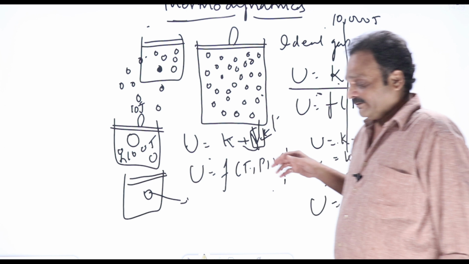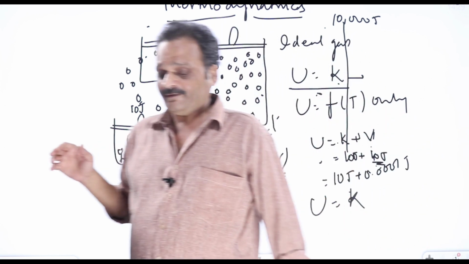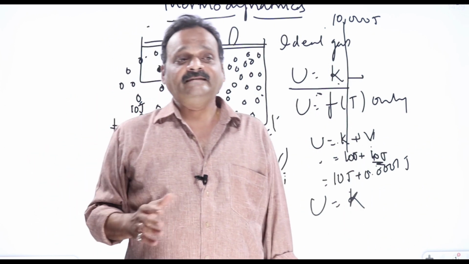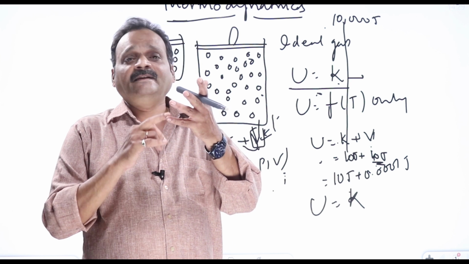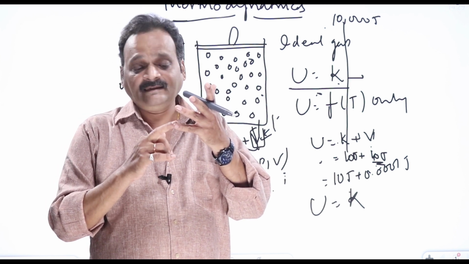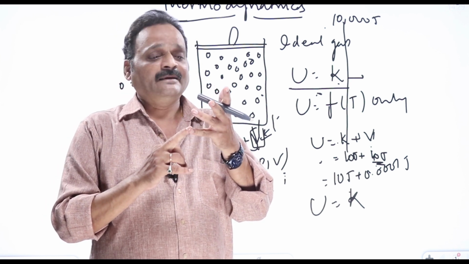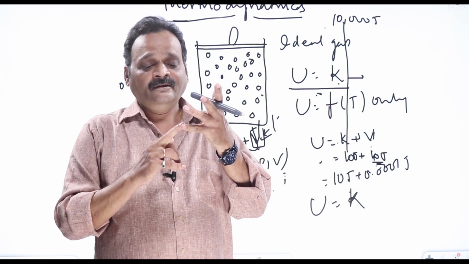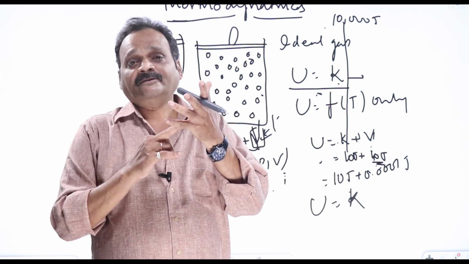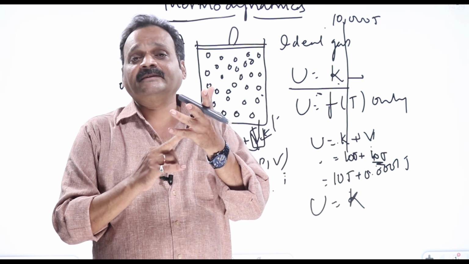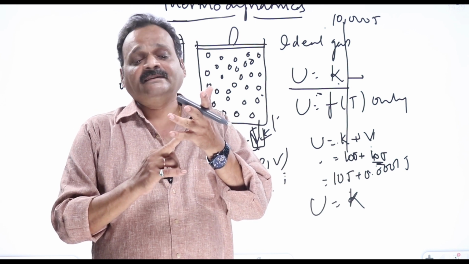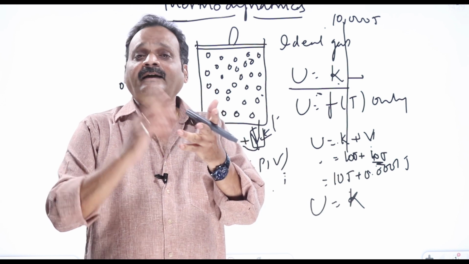Now, when can a real gas behave like an ideal gas? There are two options. At extremely high temperatures, real gases behave like ideal gas, but that is not a correct or ideal solution, as I told. At reduced pressures also, real gases can be approximately considered equal to an ideal gas.